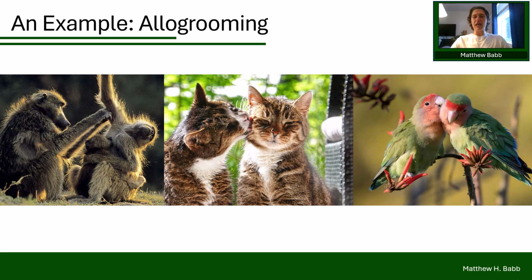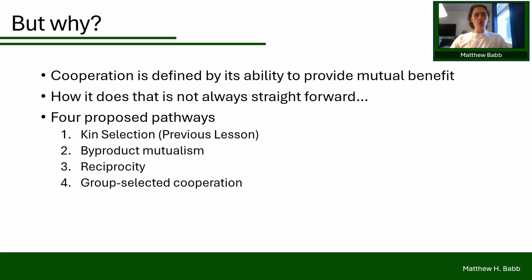However, grooming isn't without its costs. It can reduce vigilance against predators or rivals while an animal is focused on its partner. But despite these costs, the behavior persists widely. And so what does this tell us? Well, it shows us that the benefits must outweigh the costs. So we know that cooperation is widespread and that its ubiquity says that it is so fundamental to living organisms that it evolved in many ways. But the question remains, why? Why is it so widespread?